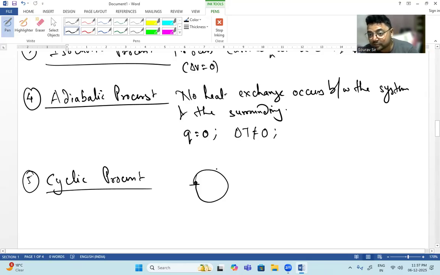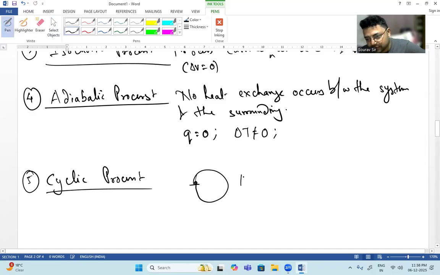So it is making a whole 360 degrees, and we all know that if we wake up from a bed and go back to sleep in the same bed, then the total displacement is 0, and so the work done will also be 0. That means we haven't done any work in our day. Work done equals 0, because force times displacement, and there is no displacement, so there will be no work done. But in this case, the initial state of the system is regained after a series of operations.